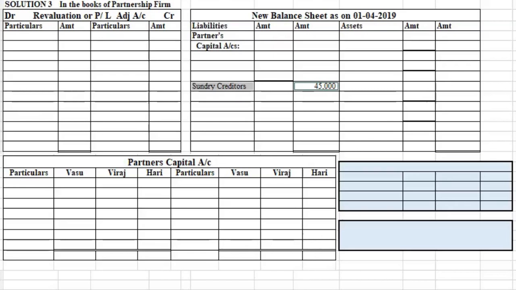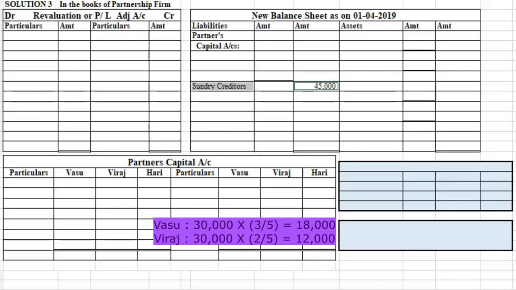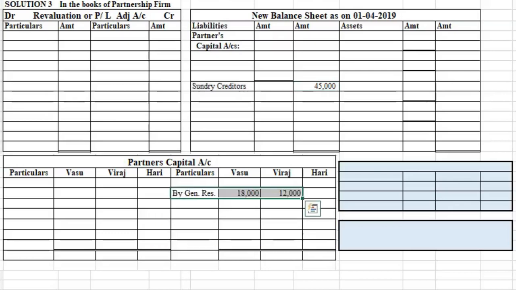So we divide this 30,000 among Viraj and Vasu in old ratio. 30,000 into 3 upon 5 is 18,000 for Vasu, and 30,000 into 2 upon 5 is 12,000 for Viraj. We write this on the credit side of partners capital account.